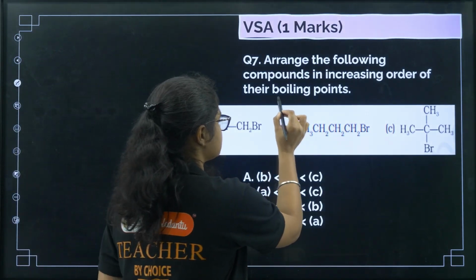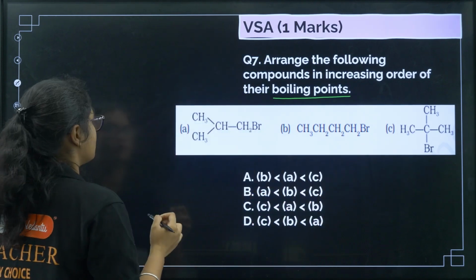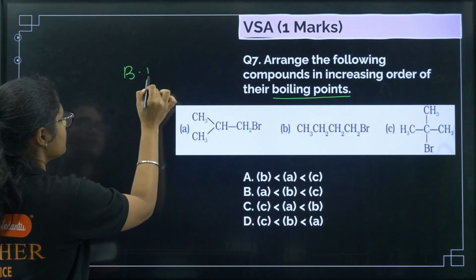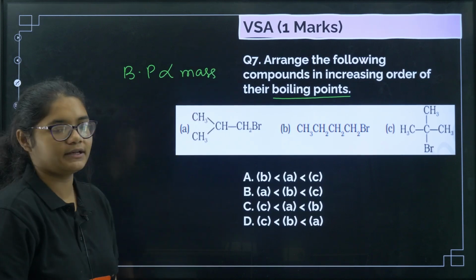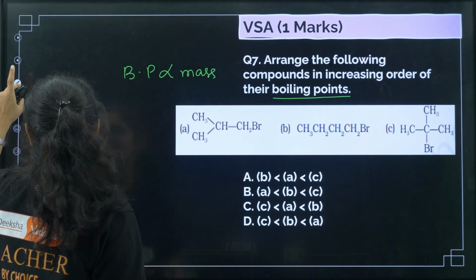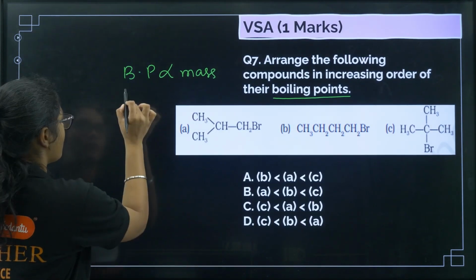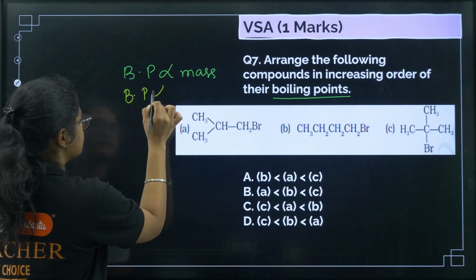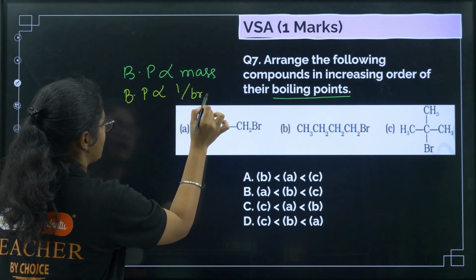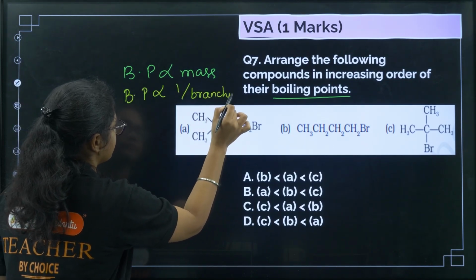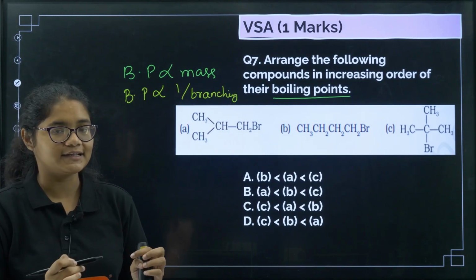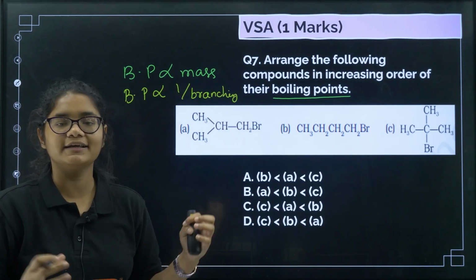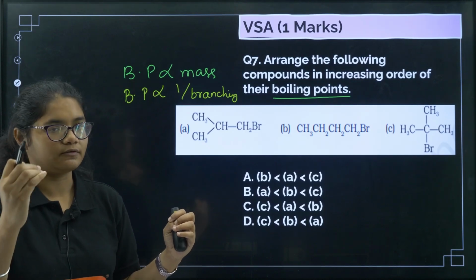So let us first discuss some points about boiling points. Boiling point will increase with the mass. If mass increases, boiling point will increase, directly proportional. And another point we have is boiling point is inversely proportional to branching. Okay, if there is more branching, then boiling point will decrease. If there is less branching, a linear chain, then the boiling point will increase.